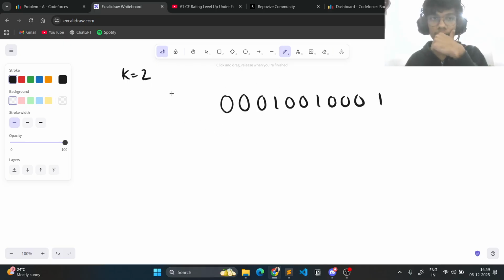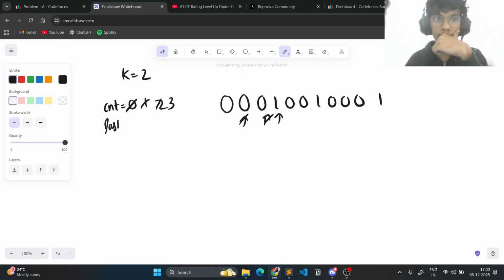So we have a count which tells us the number of classes that we have skipped. You see, this is a free class, so we can skip this right now. This is a free class, again we can skip this. This is a free class, again we can skip this. Right now we are here, and we know this is an important class since this is 1. And so I have to maintain a variable, let's say last, and assign it to the last important class.